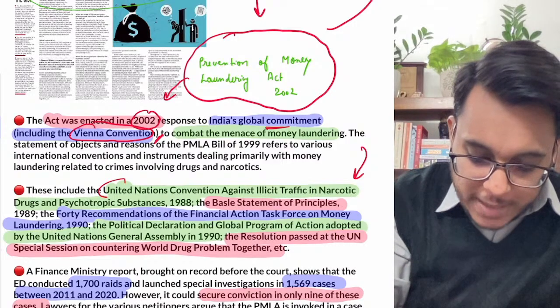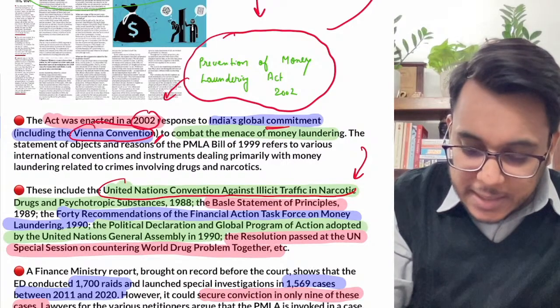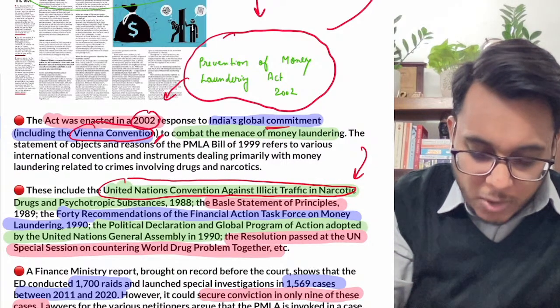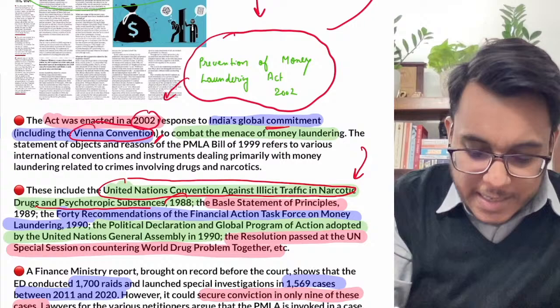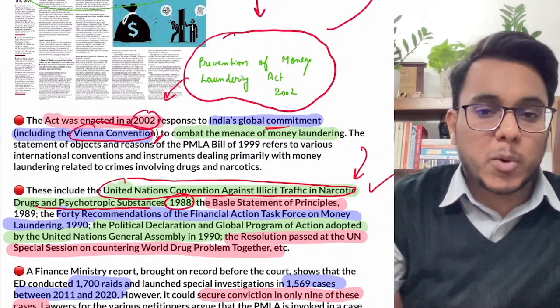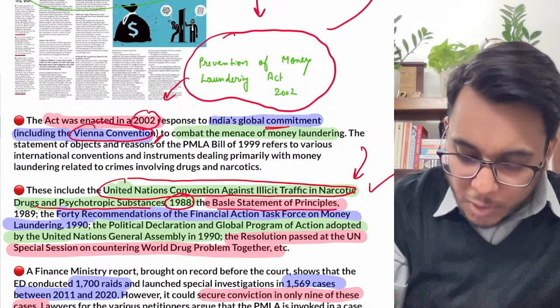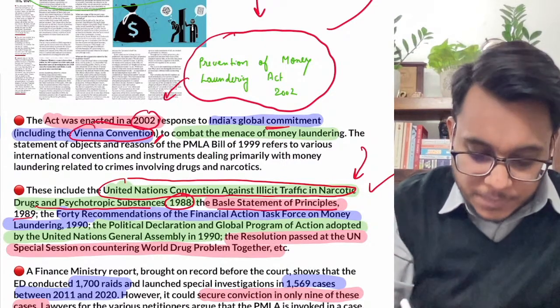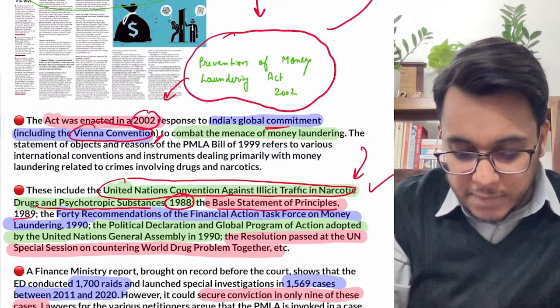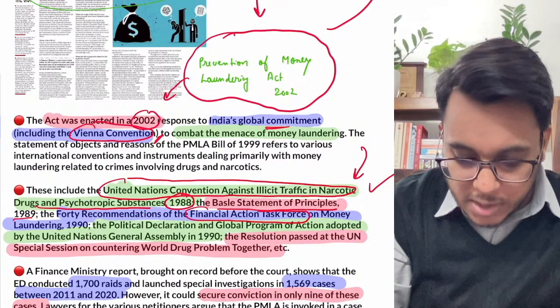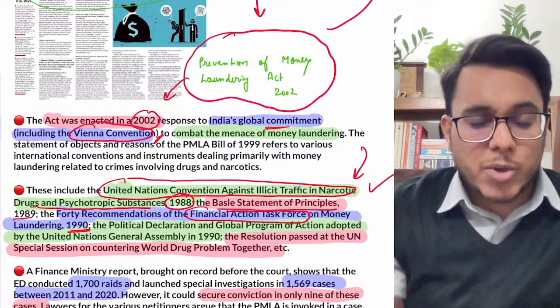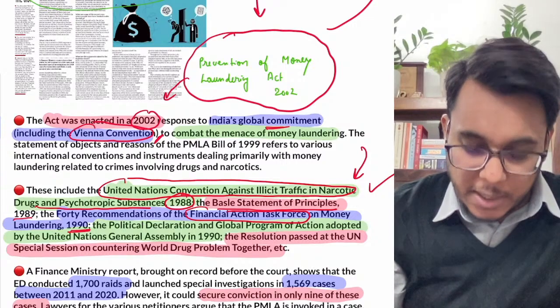There is the United Nations Convention Against Illicit Traffic in Narcotic Drugs and Psychotropic Substances, 1988. This particular convention provides that we need to come out with such a law. Then there is the Basel Statement of Principles, 1989. Then there are the 40 recommendations given by the Financial Action Task Force on money laundering in 1990. As a part of it also, we have come out with this particular act.